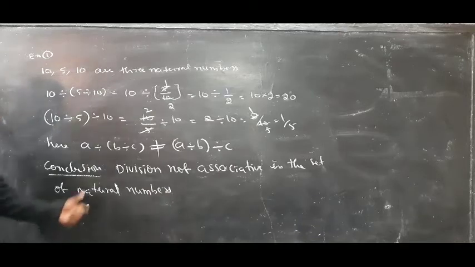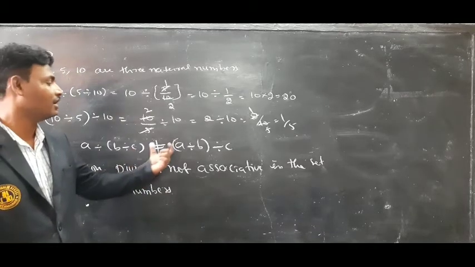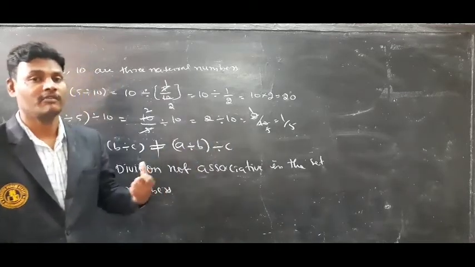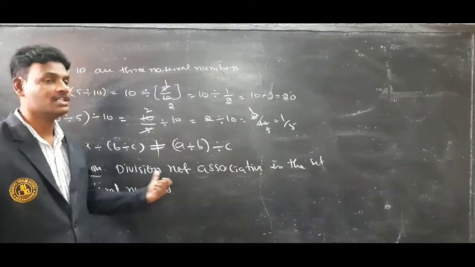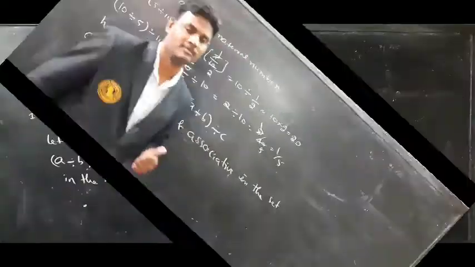Why? Because here the result of a divided by b divided by c is not equal to a divided by b divided by c. So what we can say here, division is not associative in the set of natural numbers.